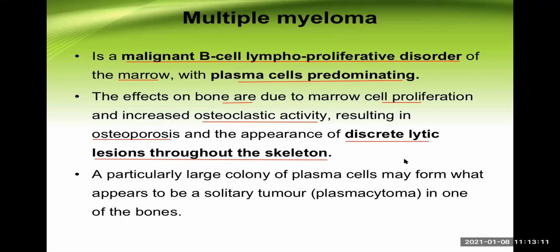We'll talk about that. Sometimes a particularly large colony of plasma cells may form what appears to be a single or solitary tumor, and that is known as plasmacytoma. Now, plasmacytoma is a solitary tumor, but if we take a biopsy from that and analyze it, it contains plasma cells itself. So it is a variety of multiple myeloma. You can understand it like this, but it is a single area. Multiple myeloma can occur in different bones.